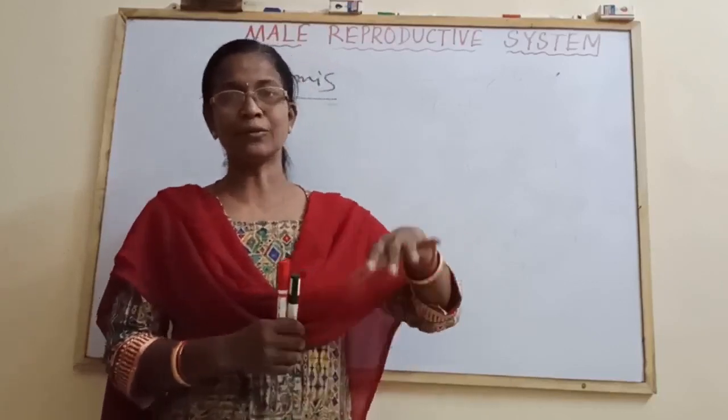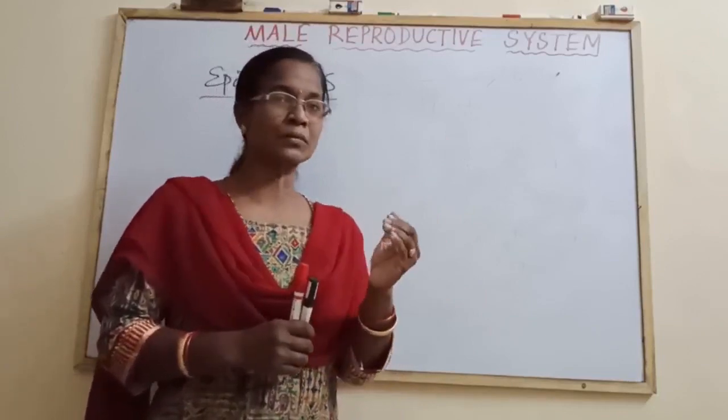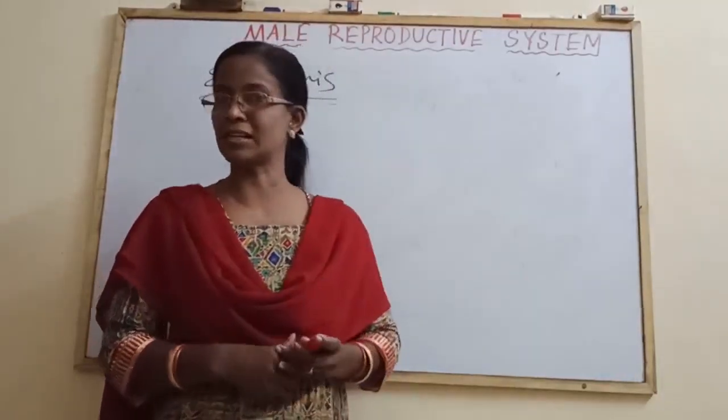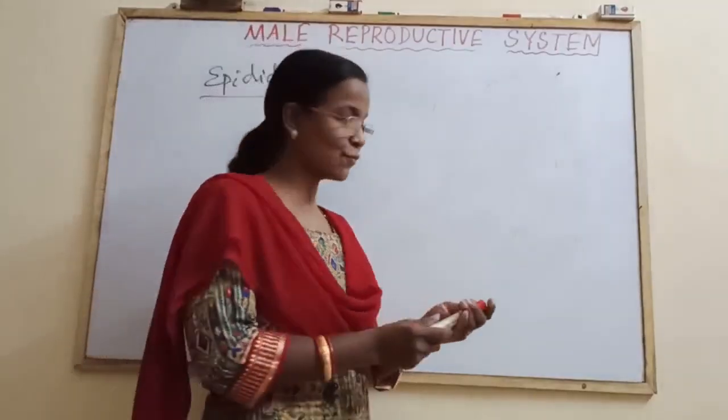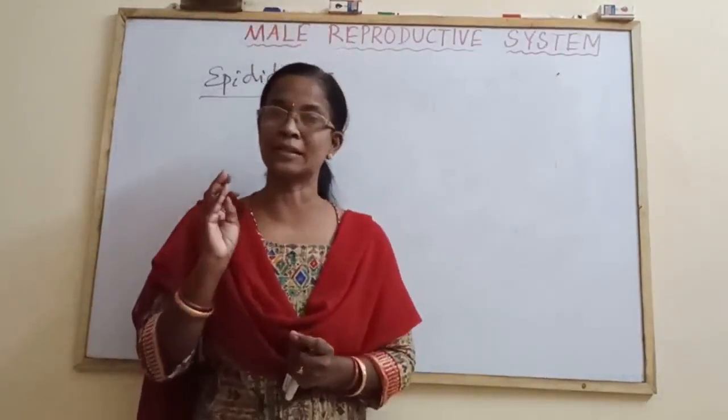Next part is the urethra. The urethra opens from the urinary bladder, and it opens to the outside at the external urethral orifice. Then its 4 parts. First part is the urethral part, second part is the prostatic part, third part is the membranous part.